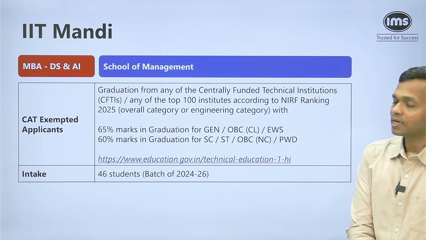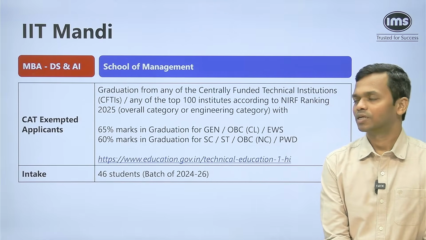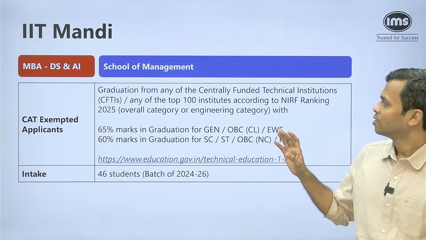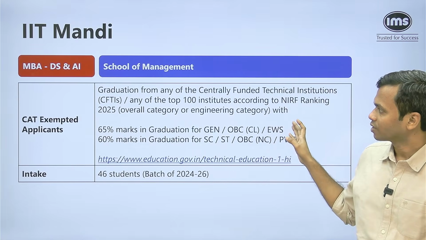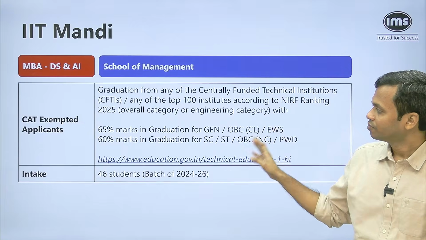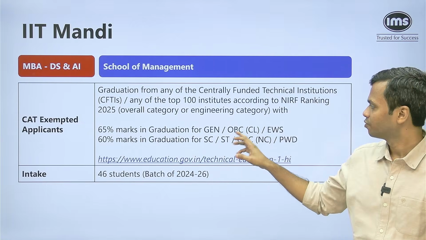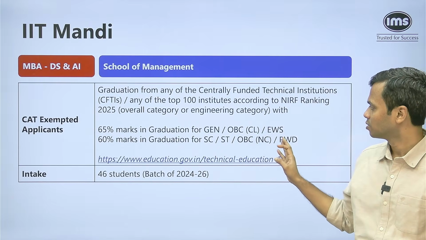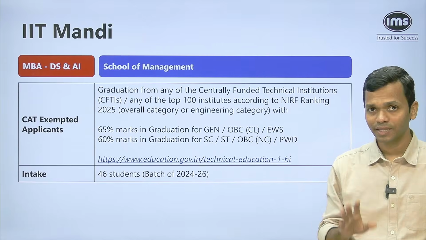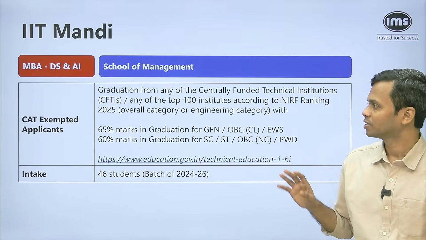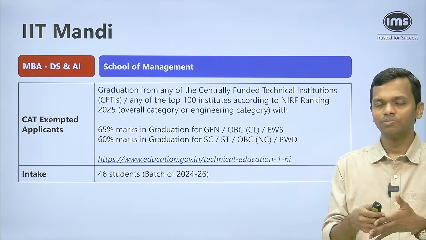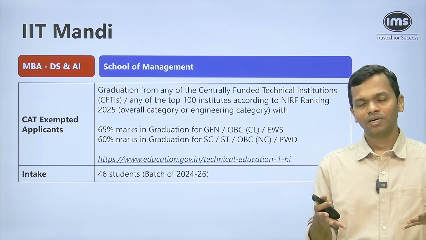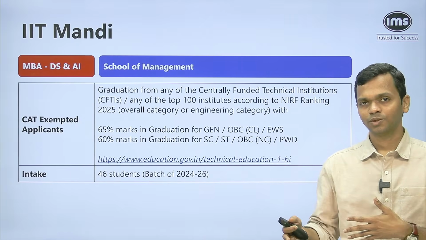Now let's talk about the CAT exempted applicants. Here at IIT Mandi, if you are a graduate from any of the centrally funded technical institutions, or any of the top 100 institutes according to NIRF ranking, overall or engineering category, with 65% marks in graduation if you are General, OBC, EWS, or 60% in graduation for SC, ST, NCOBC and PWD, then you don't need to have a CAT score. These are CAT exempted applicants. They eventually merge: whether you are submitting a CAT score or not, ultimately they'll put you in the same pool and you will go through the rest of the process.